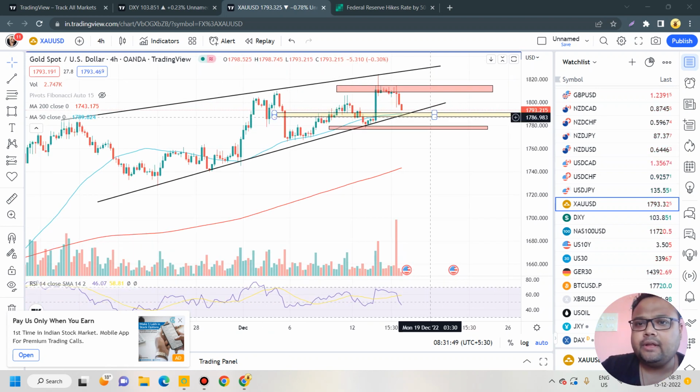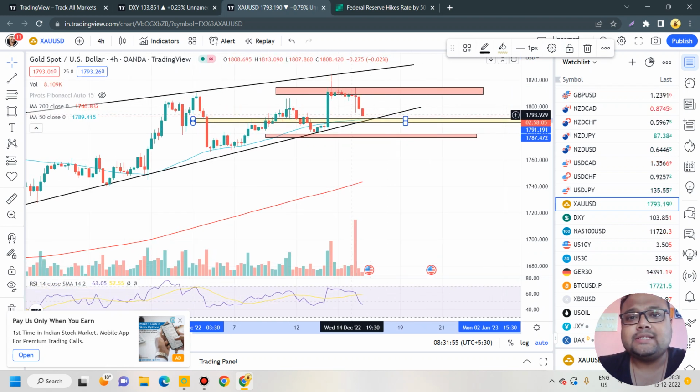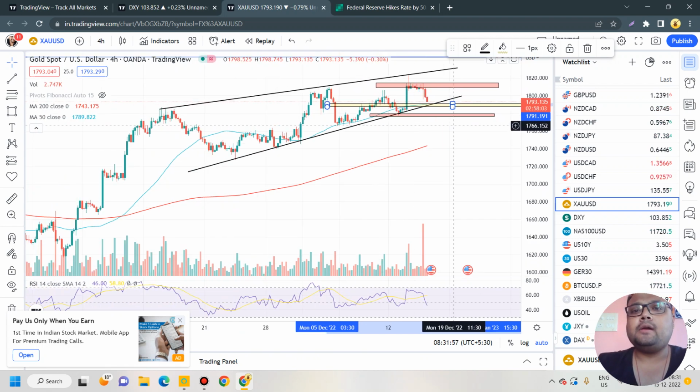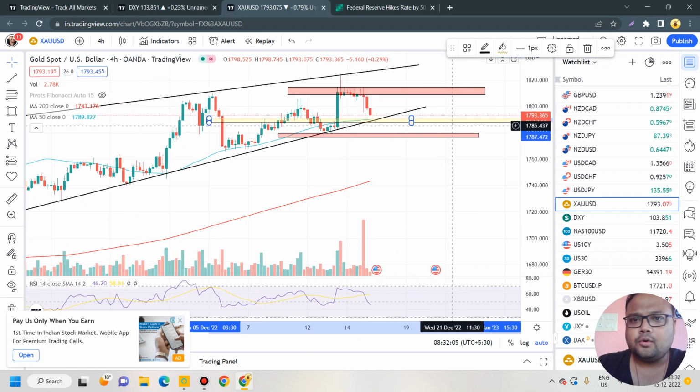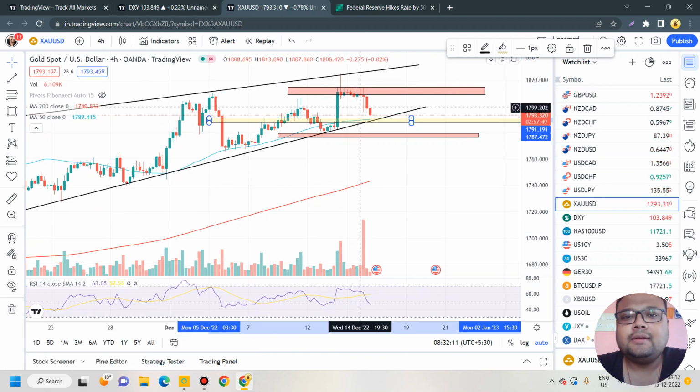Be careful around the first support, because there is a chance the market may break it, considering the present selling pressure in the market. Please be careful, because there was extreme volatility yesterday, and as you can see, gold is not very positive right now since yesterday. Anyways, that's it. Hopefully you got my point.